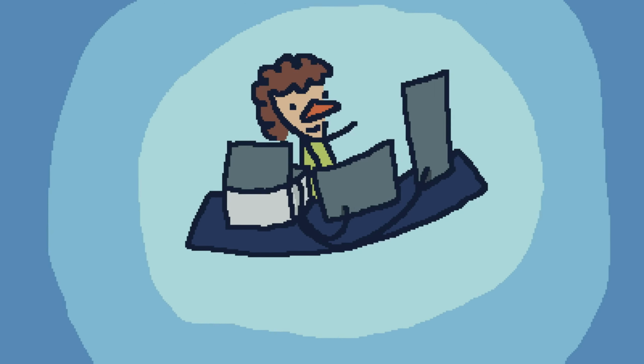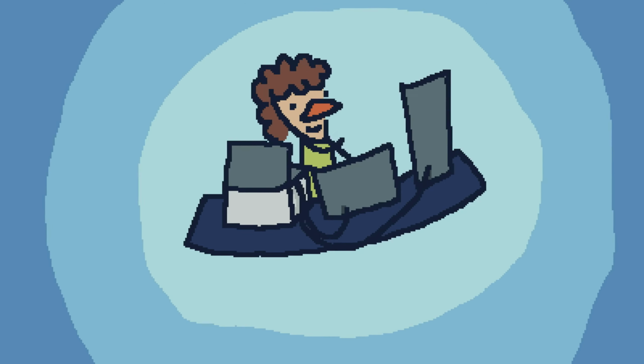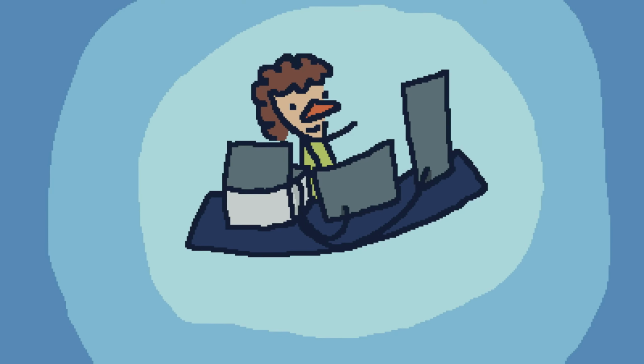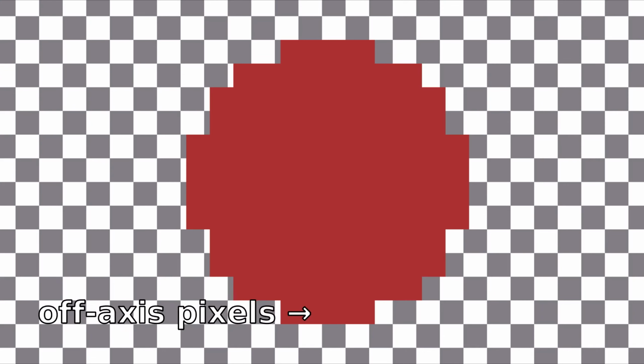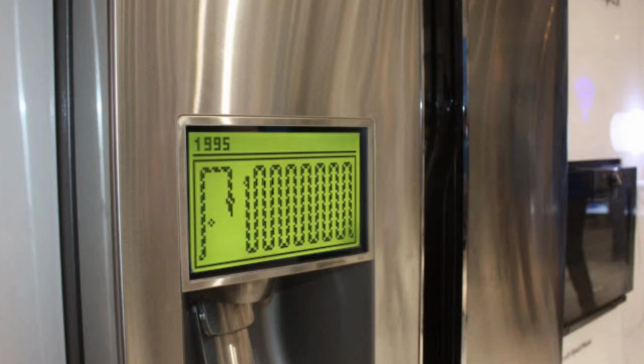So the first thing I decided to write was probably the most tricky, which was the upscaler. I want this game to be pixely, and that means it needs to be crisp. This? Ugh, trash. But it's really easy to have this happen when you're rendering pixel art on a modern display, since each art pixel corresponds to 100 pixels on the screen, unless you're playing the game on your Samsung Smart Fridge or Nokia brick phone.